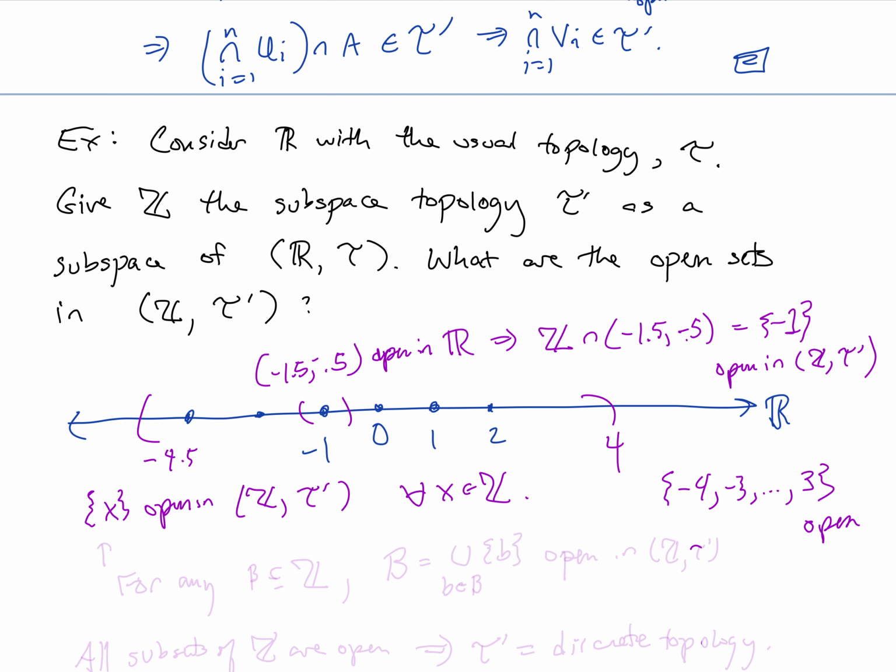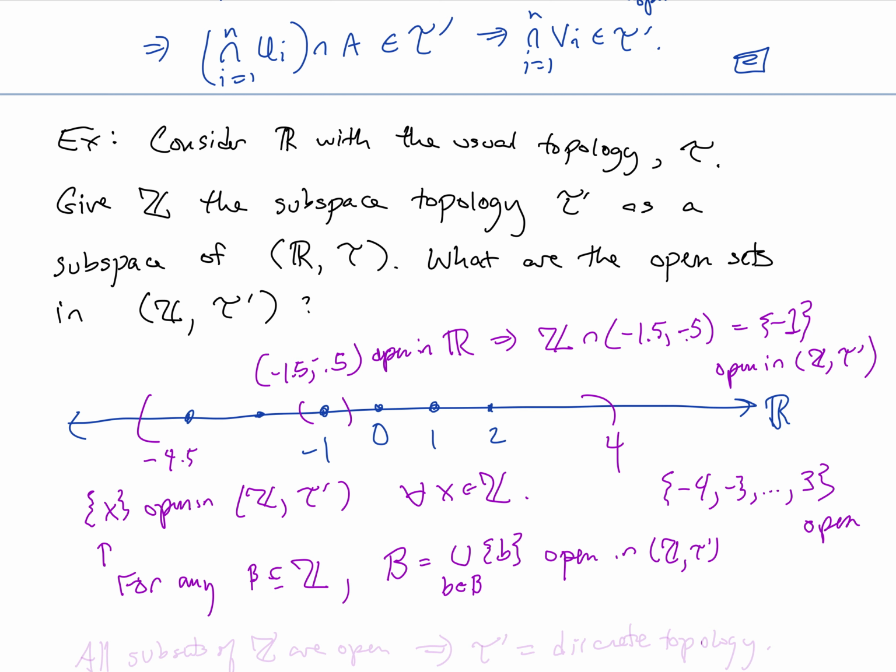And since any singleton set is open, that means that for any set B that is a subset of the integers, B is going to be equal to the union of all elements of B, the union of the singleton sets. So that tells us that B is going to be open, again, in Z tau prime.